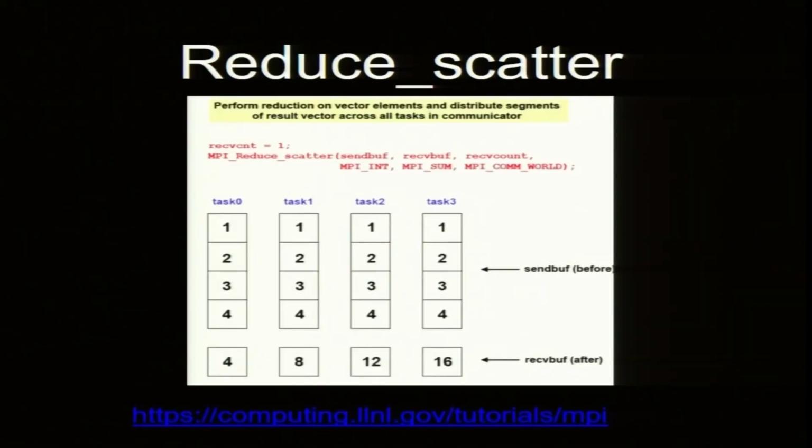Reduce scatter is another interesting function, which again I have not used at all. So, sum the first, all of it is for plus. So, the first entry of each of these processes, 1 1 1 1, add them and put it here. So, this is a receive buffer. Second row, add them, put it here. Third row, put it here. Fourth row, put it here. So, these are functions given to the user.